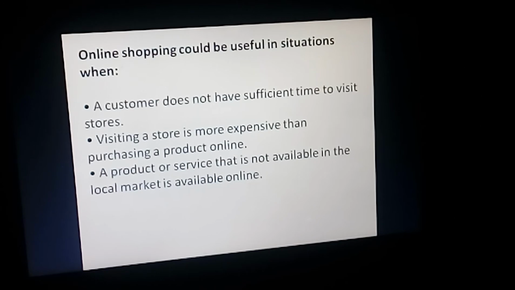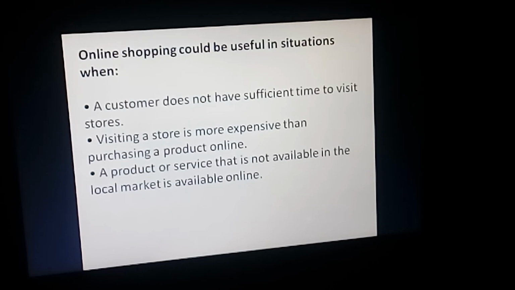Students, the question arises that why people prefer the online shopping. What is the purpose of online shopping? Online shopping could be useful in situations when the first situation is a customer does not have sufficient time to visit the stores.